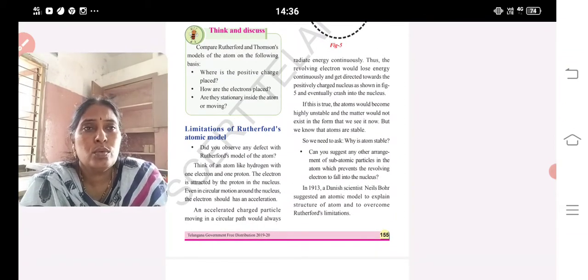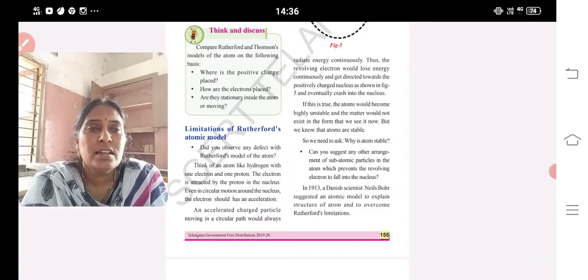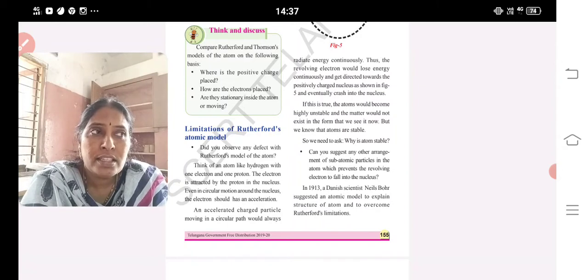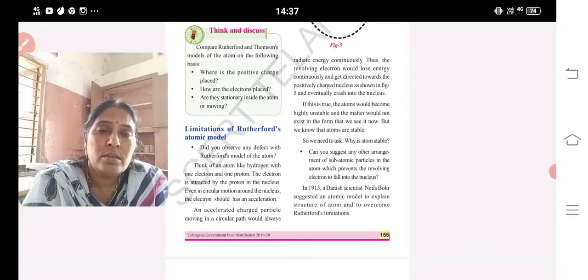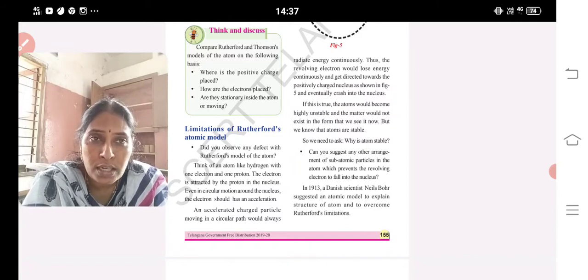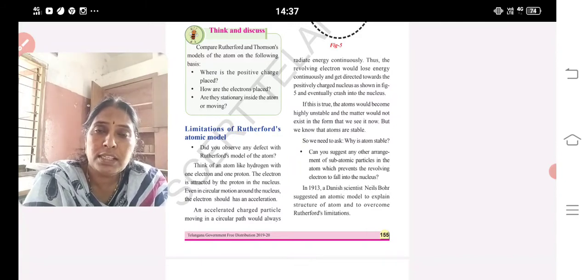So here we want to check a few things in the Rutherford model, that is, the limitation of the Rutherford model. In the Rutherford model, he could not explain why the atom is stable. When the electron is revolving, according to the classical theory of physics, any revolving particle should lose energy. When it loses energy, it should fall into the nucleus and the atom must collapse.